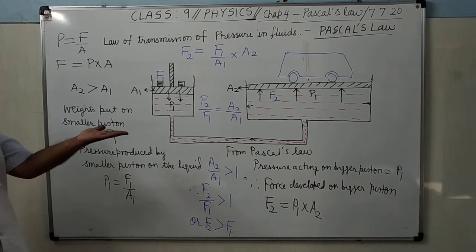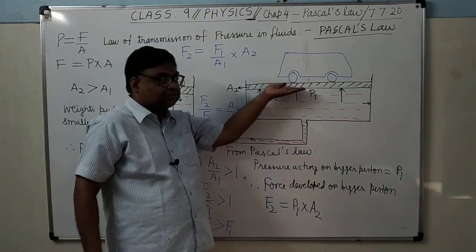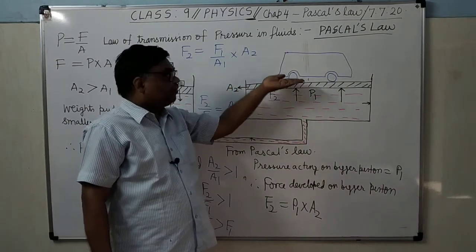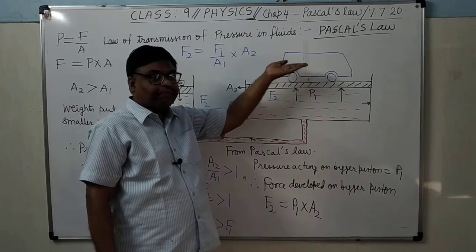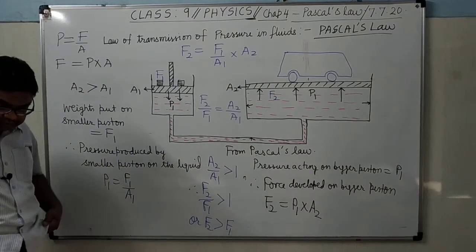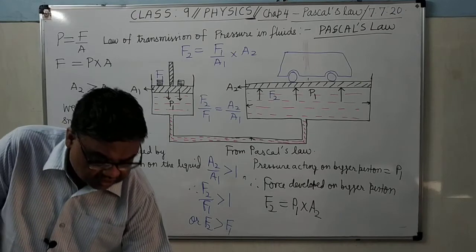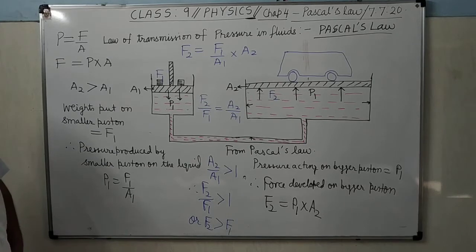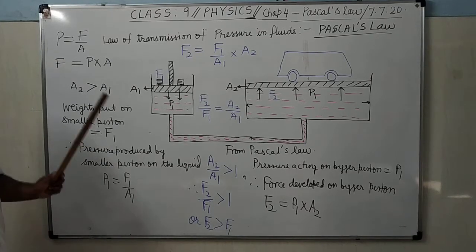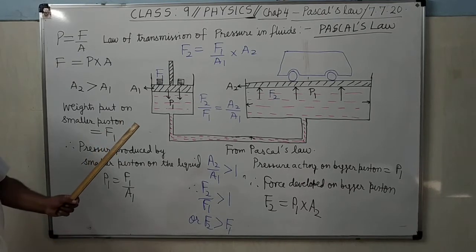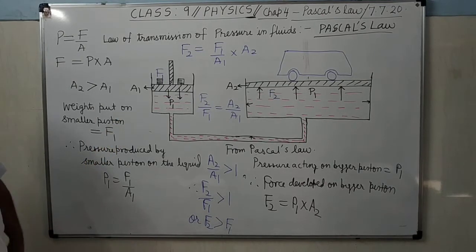Because of that, anything placed on this piston will rise. The piston will rise, and the object which is kept over the piston will also rise. So I am explaining it once again. You can see here what Pascal's law is. When pressure is applied in an enclosed fluid, it is transmitted equally and undiminished in all parts of the liquid. Equally and undiminished means at every point the same amount of pressure will be transmitted.